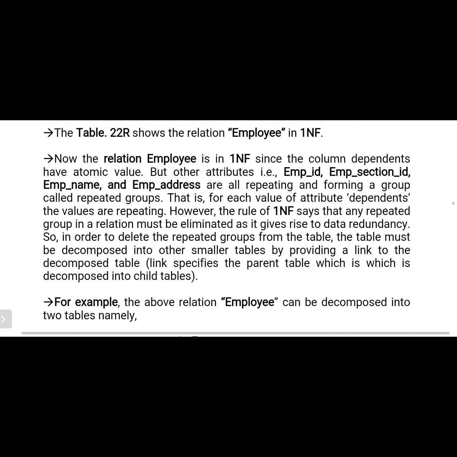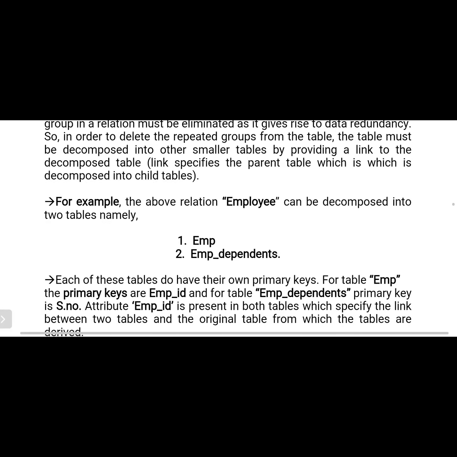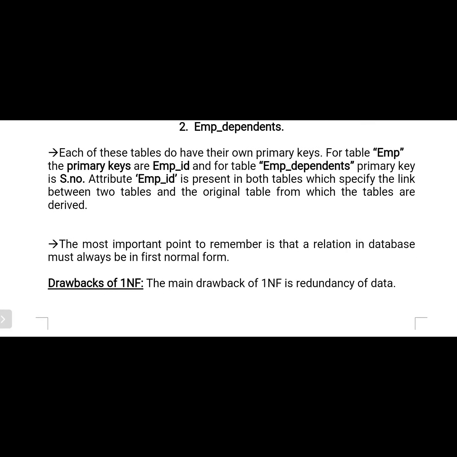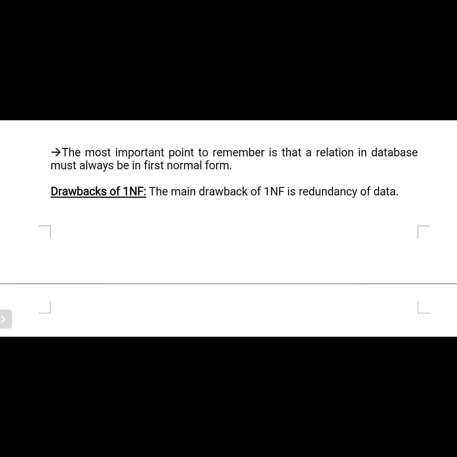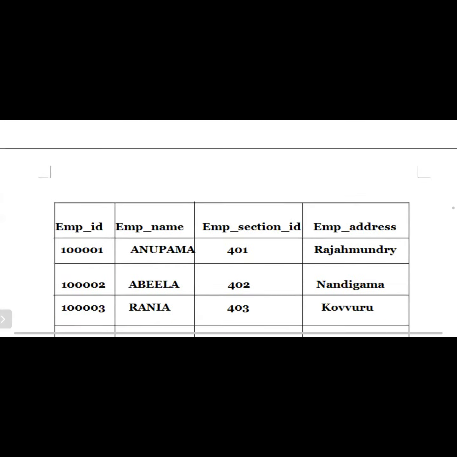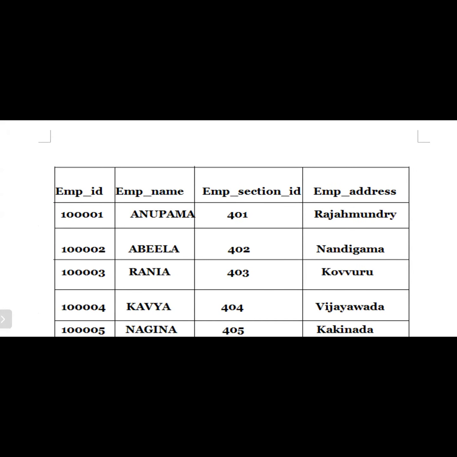In this way, we consider the employee and employee dependents also. Then what are the drawbacks of first normal form? The main drawback is redundancy of the data. If you observe here, the same type of data is repeated a number of times.